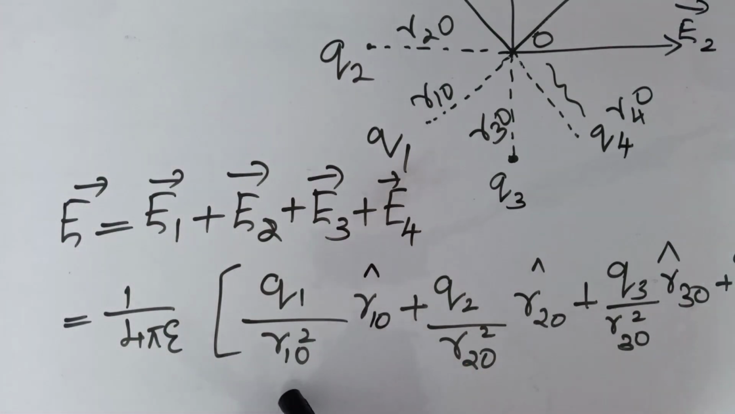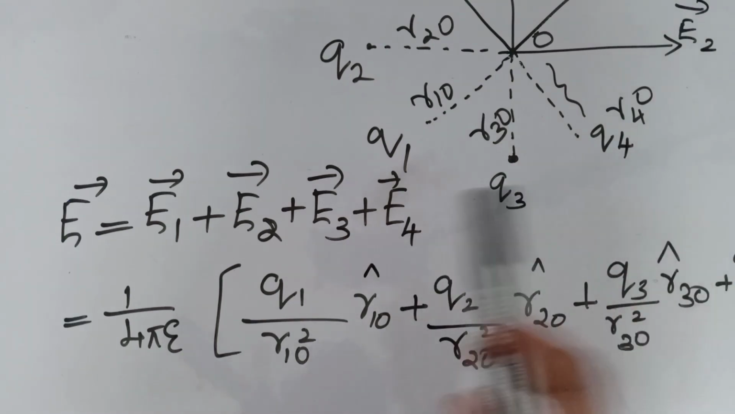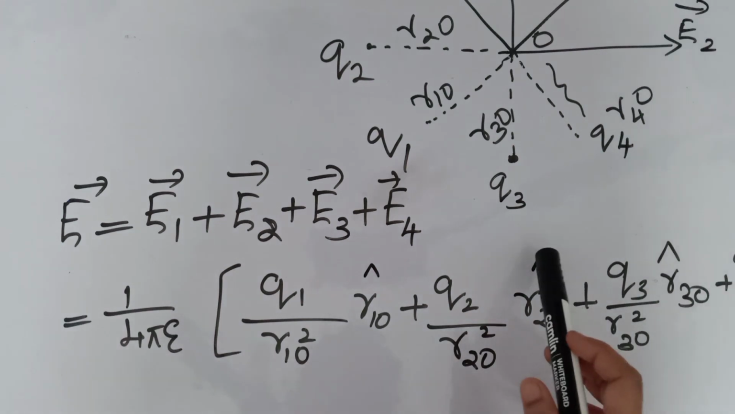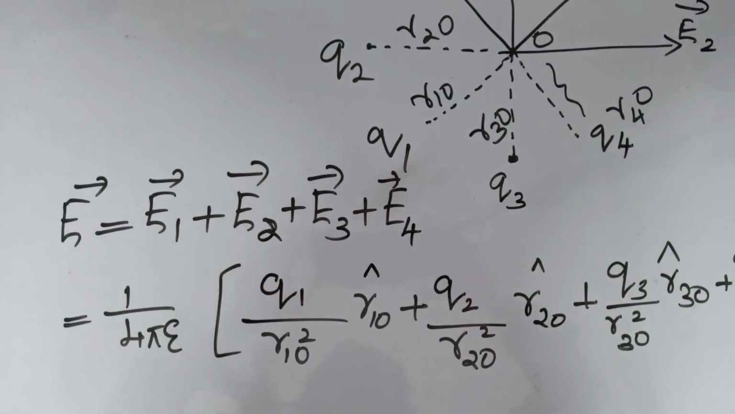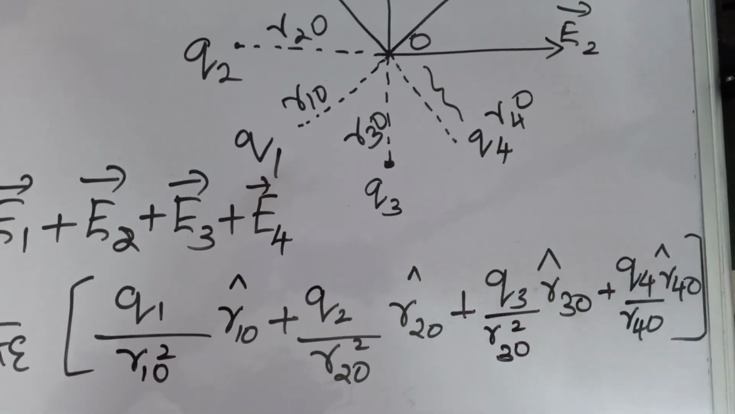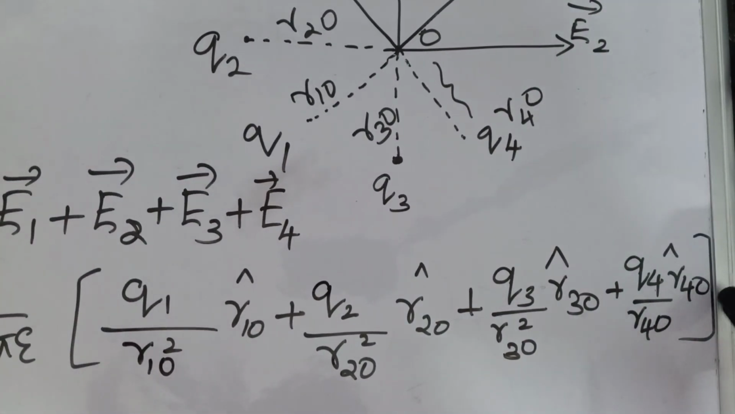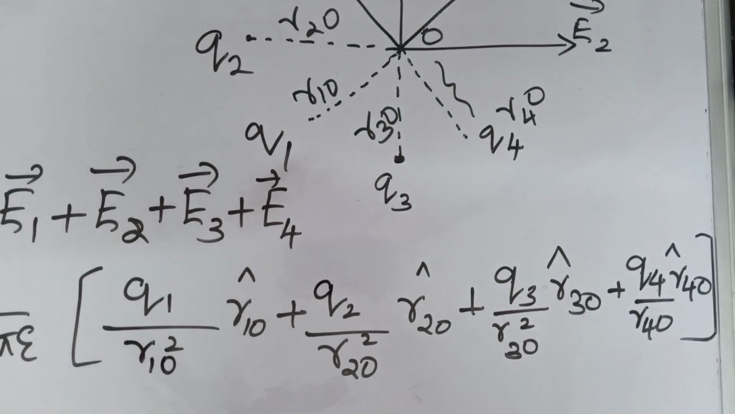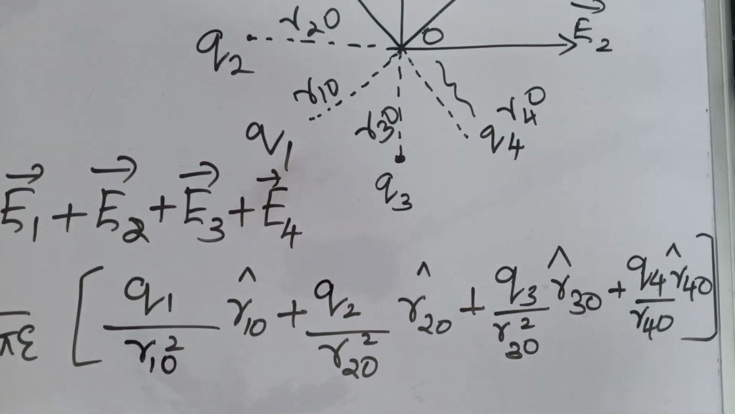So that is Q1 by R10 square into R10 cap, plus in the same way we have to find E2, E3 and E4. So Q2 by R20 square into R20 cap, plus Q3 by R30 square into R30 cap, plus Q4 by R40 square into R40 cap. So that is the electric field due to a system of charges. So if you are taking a system of charges, we have to take the vector sum of the electric fields at the point due to all the individual charges.